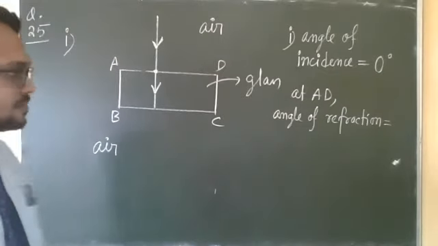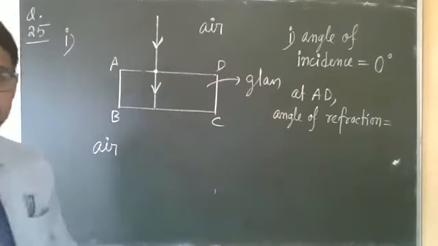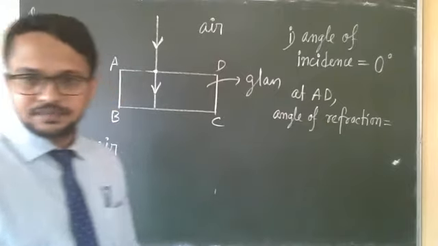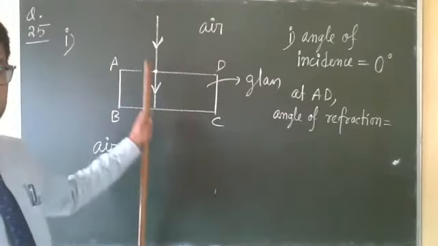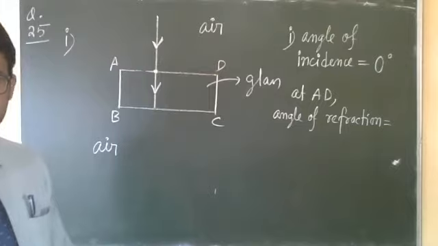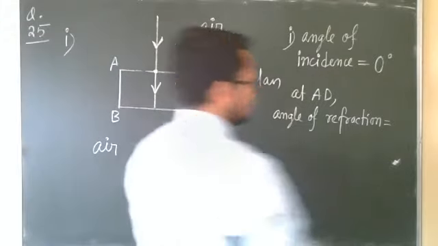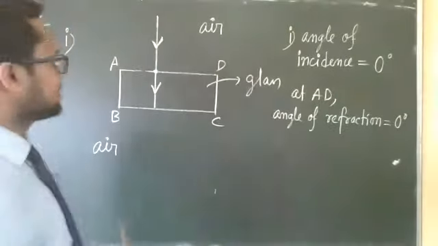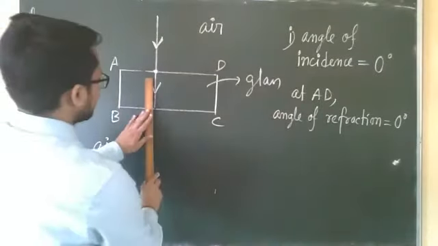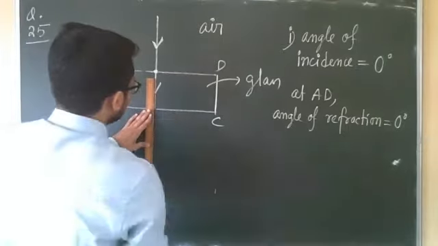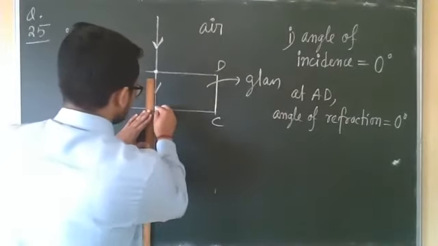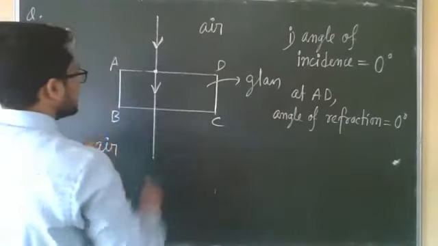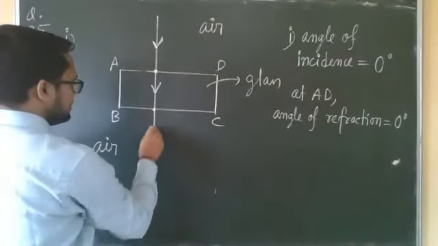What is the value of angle of refraction? Look at this properly. Yes, Abhishek, 0. Along the normal. It is going along the normal, no deviation, 0 degree. Here also it will go along the normal. So basically it is just a straight line.